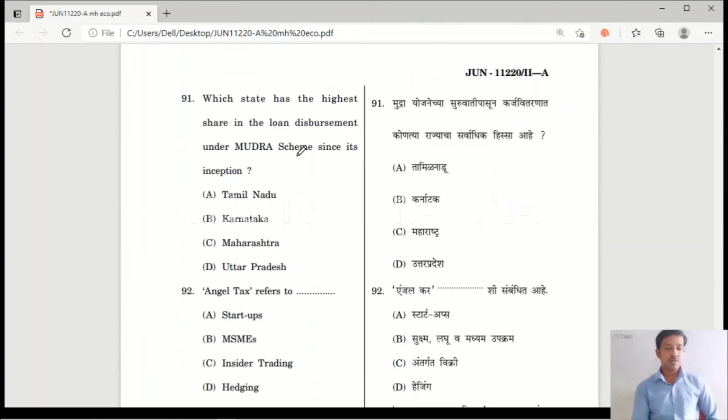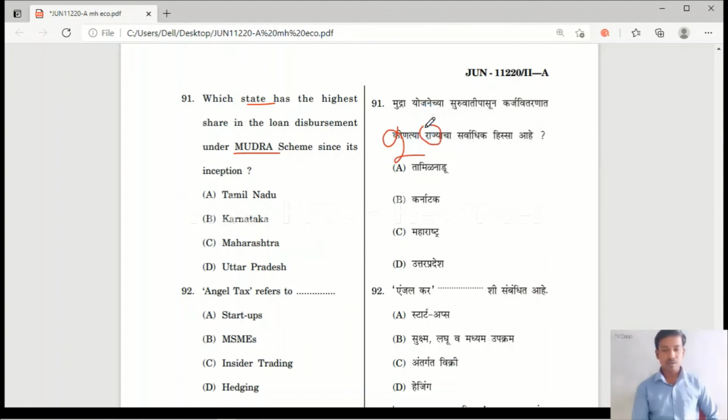The next question, question number 91. Which state has the highest share in the loan disbursement under Mudra scheme since its inception? Option A Tamil Nadu, option B Karnataka, option C Maharashtra, option D Uttar Pradesh. I hope you know about the Mudra scheme. Mudra stands for Micro Units Development Refinance Agency Limited. Please remember, Micro Units Development Refinance Agency. It started in the year 2015.